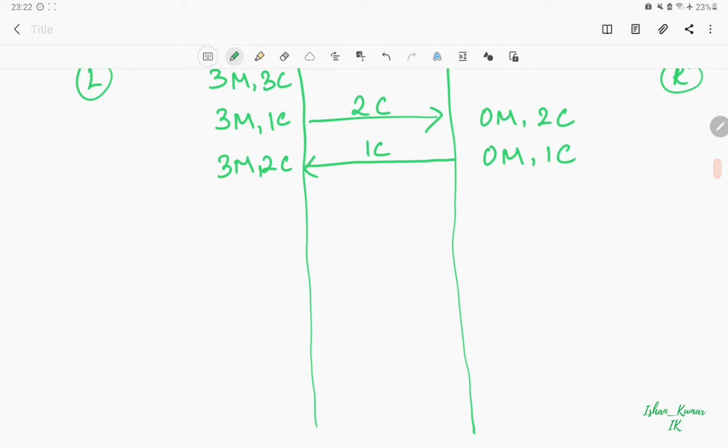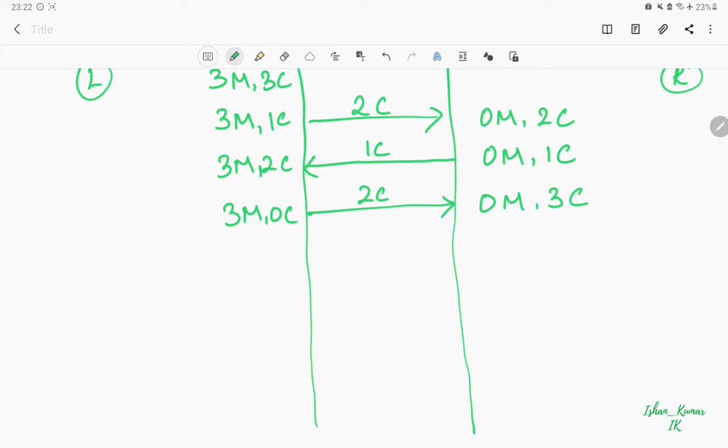Now from the left hand side we can again send 2 cannibals to the right hand side. Then 2 cannibals move to the right side, so 0 missionaries and 3 cannibals.